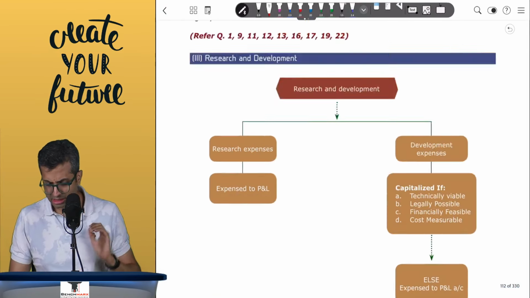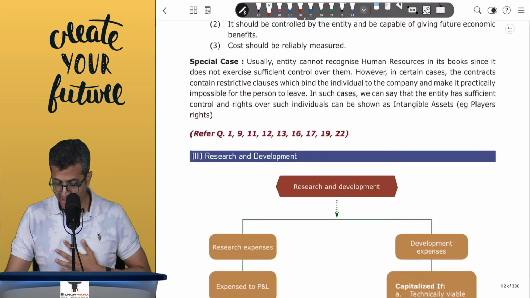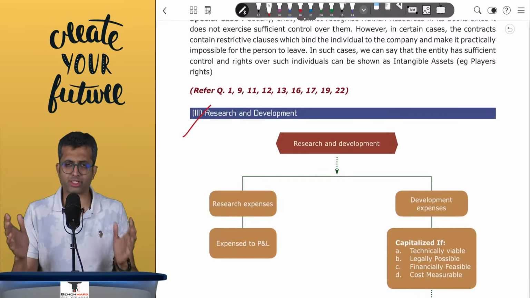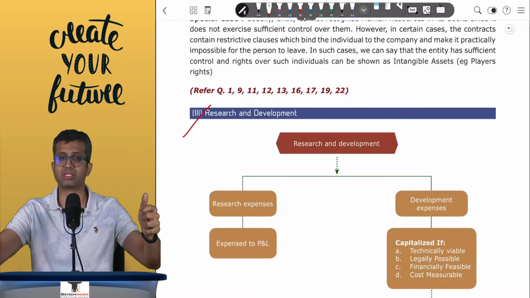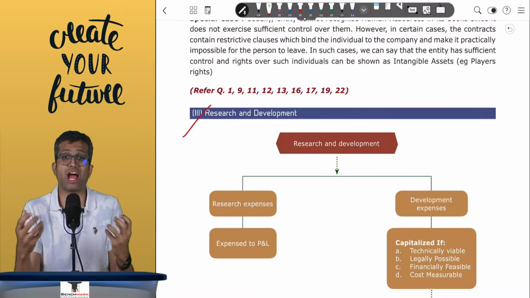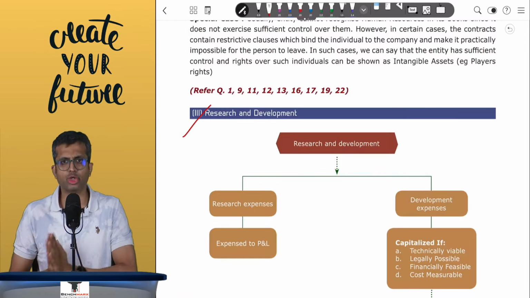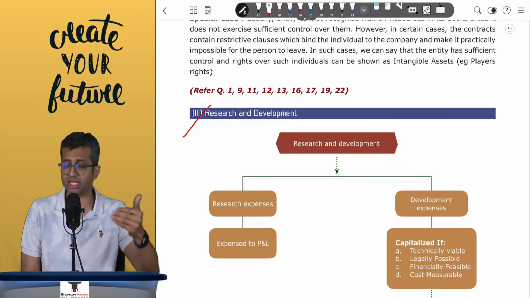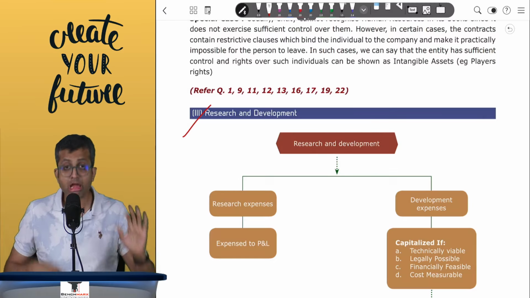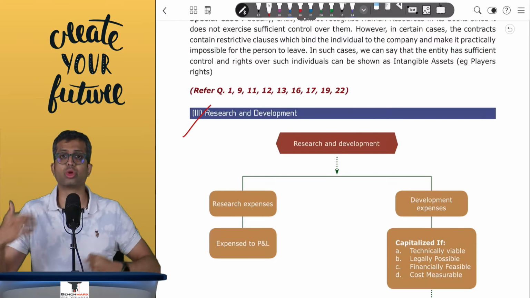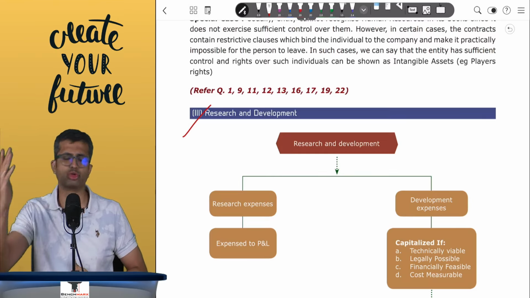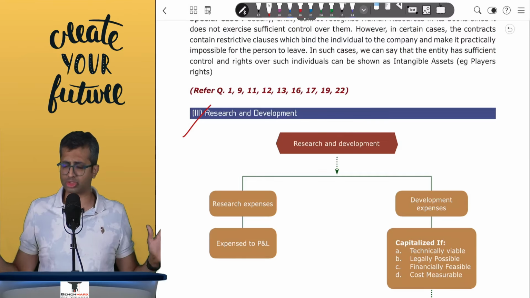Okay, so this is regarding the first part. Second, when you look at research and development, there are 2 aspects over here. Research is the ideation phase, whereas development is after your idea translates into an economic reality. So when you are incurring certain expenses during the research phase, like you are trying to find a cure for HIV/AIDS, you have not yet found anything and hence you are doing an expense during the research phase. All the expenses incurred during the research phase should be taken to the P&L always, no exceptions over here.